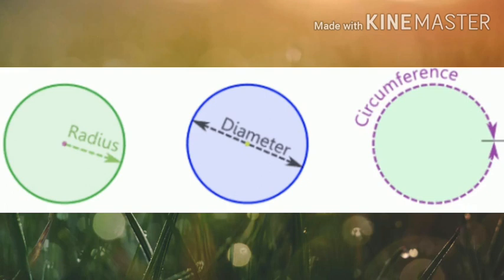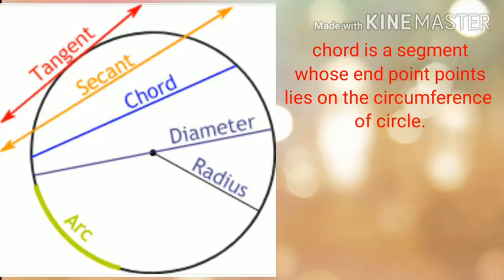Next is diameter. Diameter is a segment which passes through the center, and it intersects the circle at 2 points. That means its two end points lie on the circumference of the circle. This is the condition for the diameter: it should always pass through the center, and its end points lie on the circumference of the circle. It's called diameter.